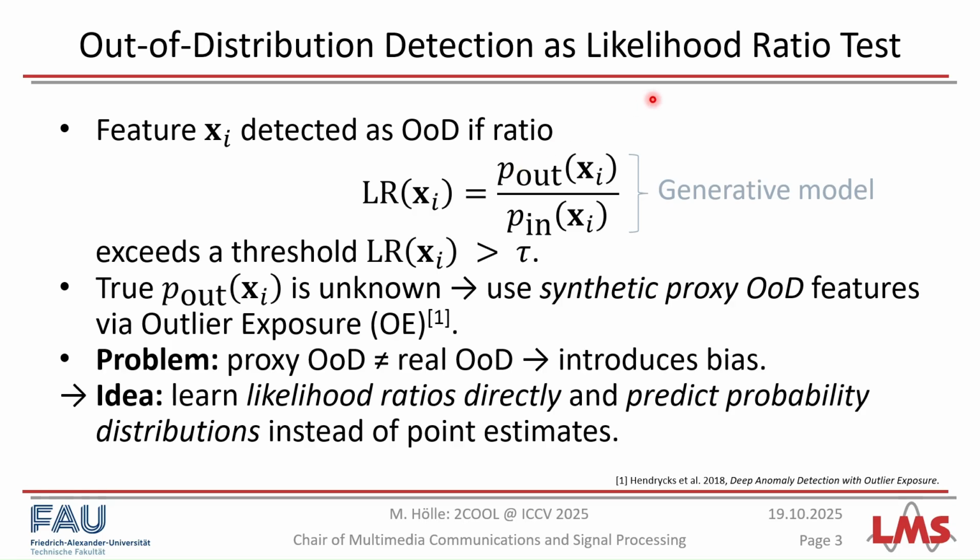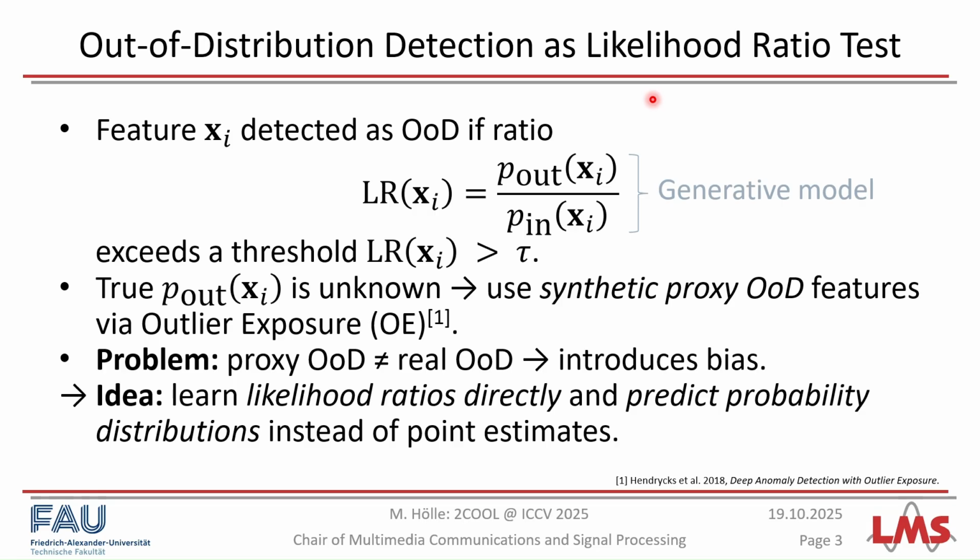Now, in practice, we do not have access to this distribution, and to alleviate this, we rely on outlier exposure, where we take an additional data set from which we extract objects and paste them at random locations in the in-distribution images and treat the corresponding features as synthetic proxy features. Now, this introduces another problem, because the proxy OOD features do not necessarily correspond to the real OOD features and hence introduces a bias into our estimation problem.